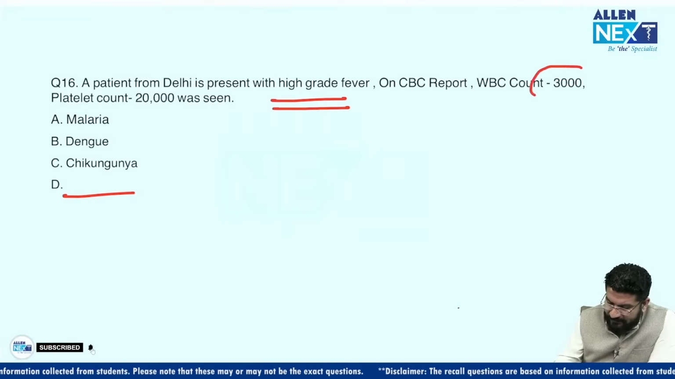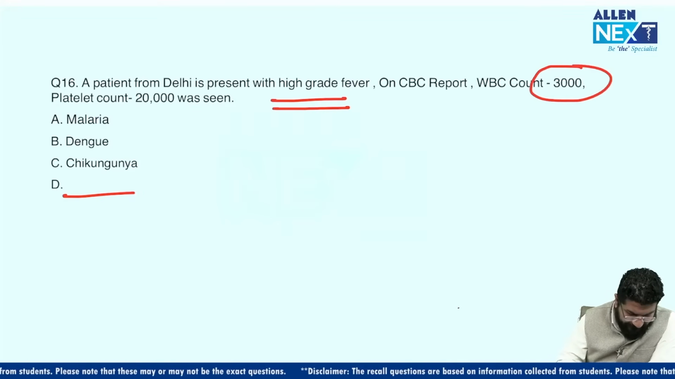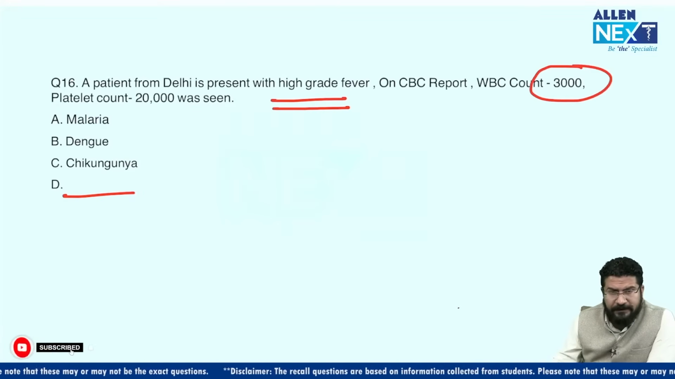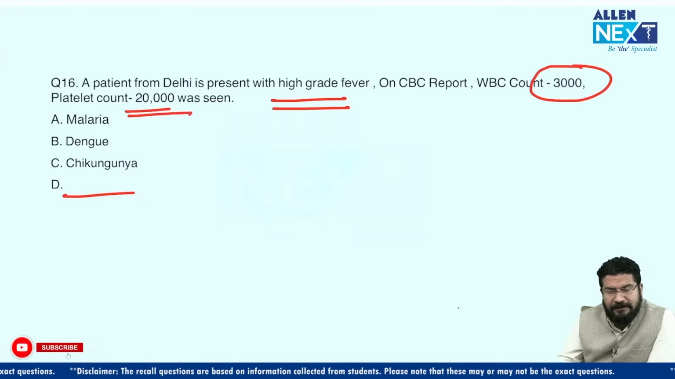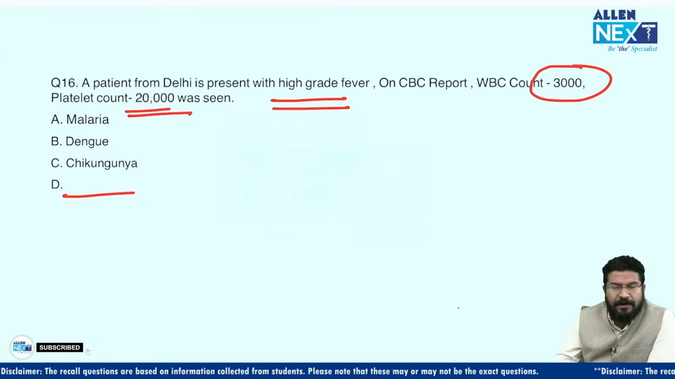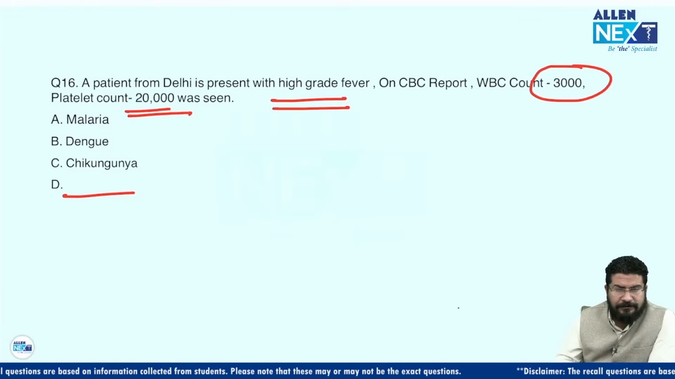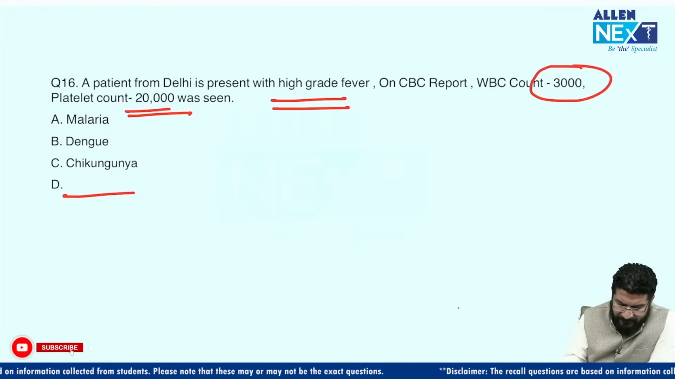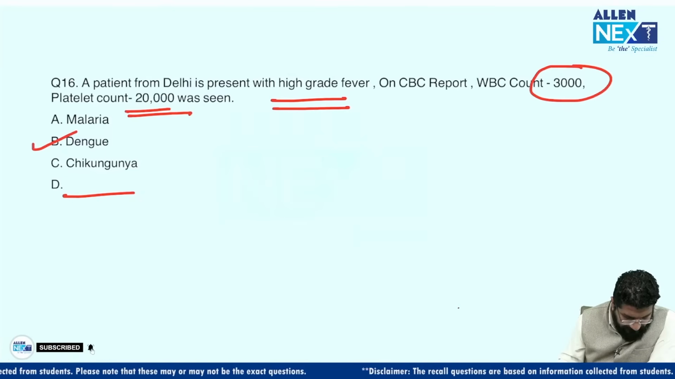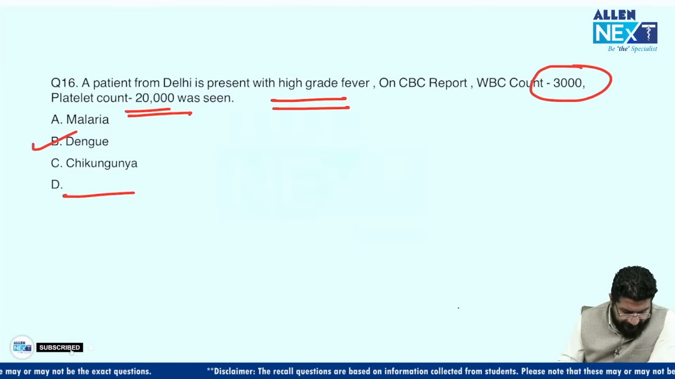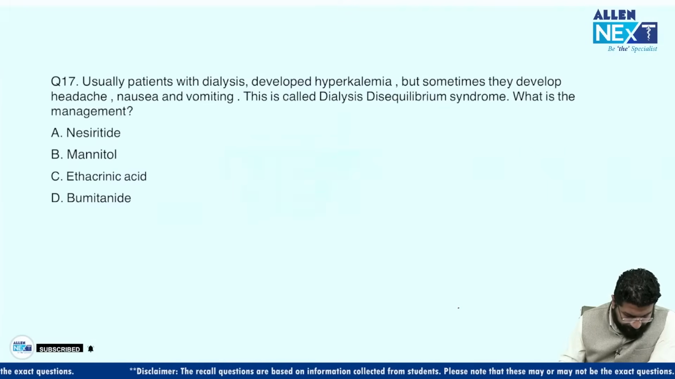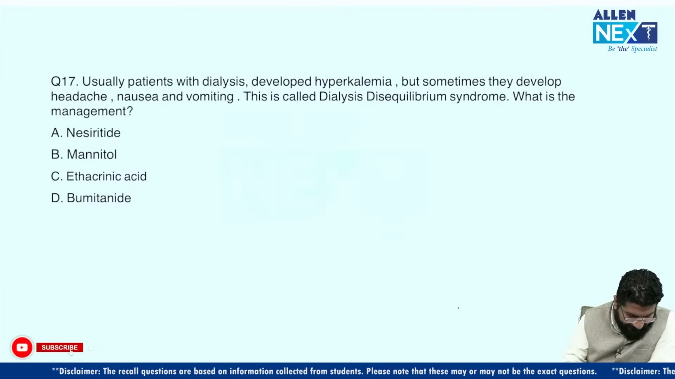So the CBC report: WBC count is 3000, platelet count is 20,000. So what could be the diagnosis? Understand this, when nothing else is mentioned, they are talking about thrombocytopenia and high fever. This is the classical presentation that we see in a patient of dengue. If some of you know the full question, you can give your input so we can rectify the question later on. Am I clear?